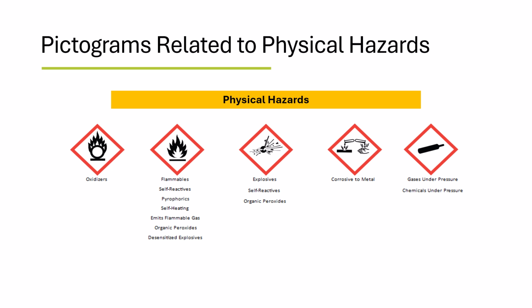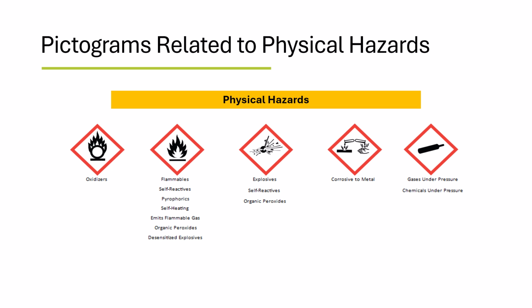The below 5 pictograms represent the physical hazards associated with a chemical. Again, each pictogram may represent multiple hazards, so it is important to review applicable hazard statements or safety data sheets to understand the specific hazards of the chemical. The circle with flames over top of it is used to signify the chemical is an oxidizer. The flame is used to identify chemicals which are flammable, self-reactive, pyrophoric, self-heating, emit a flammable gas when in contact with water, organic peroxides, and/or a desensitized explosive.